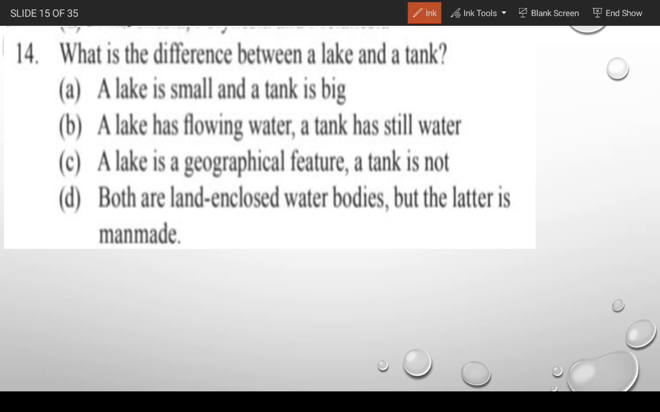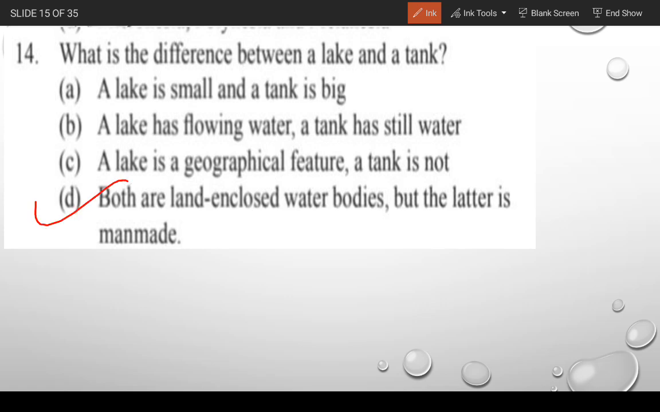What is the difference between a lake and a tank? A, a lake is small and a tank is big. B, a lake has flowing water and a tank has still water. C, a lake is a geographical feature and a tank is not. D, both are land enclosed water bodies, but the latter is man-made. Which one of the following is the correct answer? So gentlemen, the correct answer is option number D.